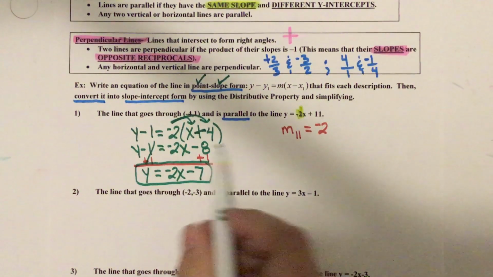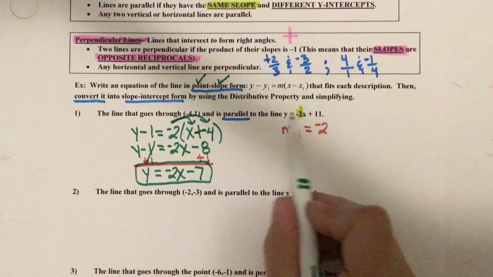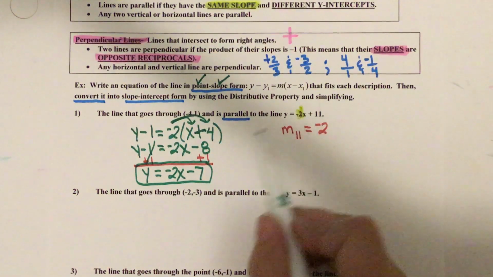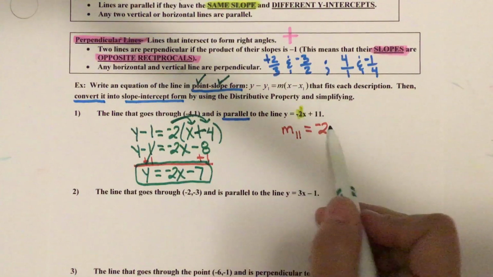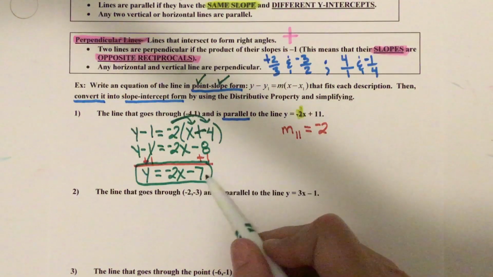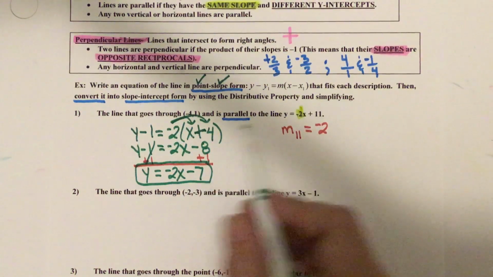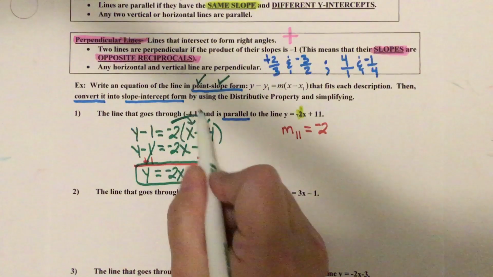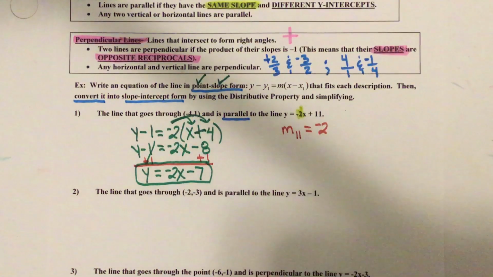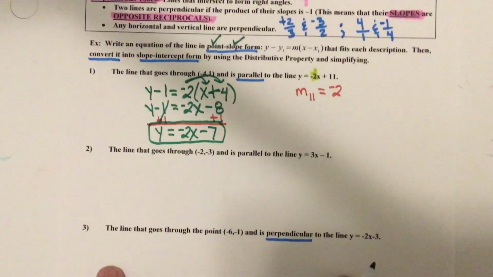Okay, so this equation here is parallel to this equation here because they have the same slope. Parallel lines have same slope, but they're not the same line because their y-intercepts are not the same. And this equation specifically goes through this point and has the same slope as this guy. See, a lot of what we did before, you just needed to know a little bit about parallel and perpendicular.